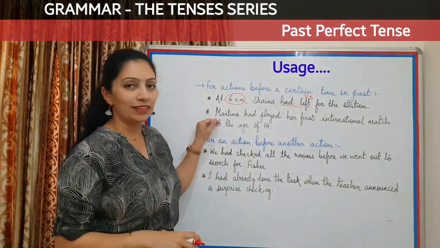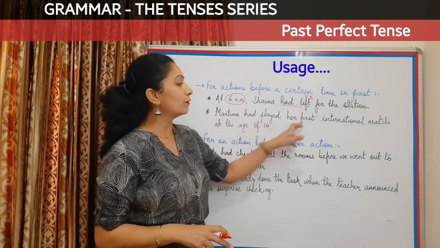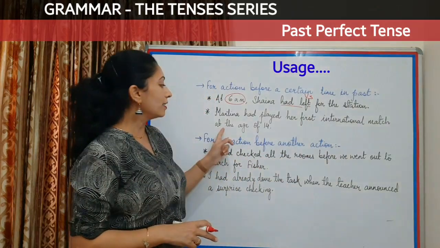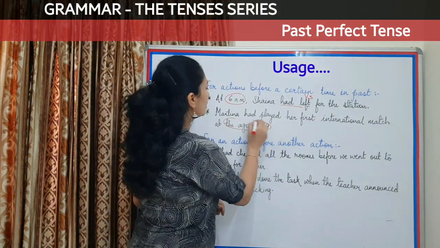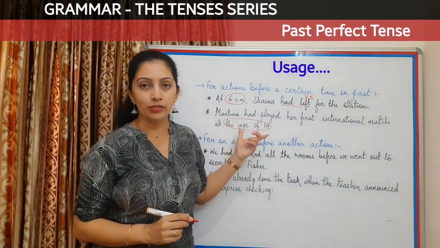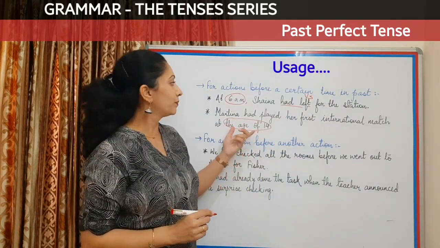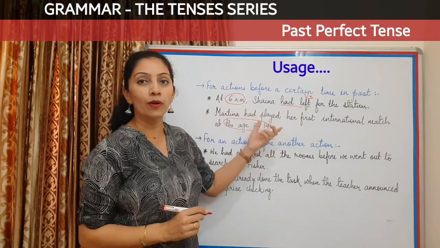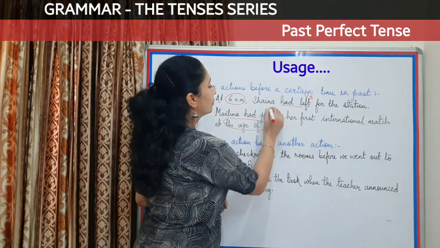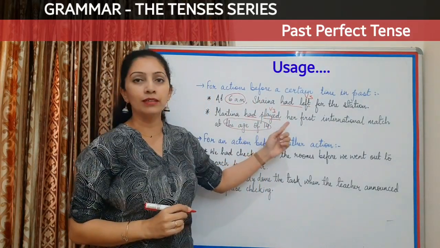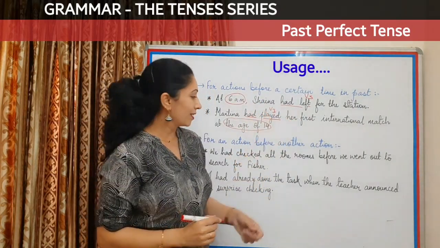Let's look at the next one. Martina had played her first international match at the age of 14. So at the age of 14 is a kind of time reference given to us, and any action before this time or at this time will take the past perfect form. So had played here will be the past perfect tense.